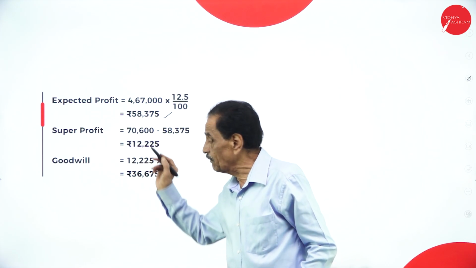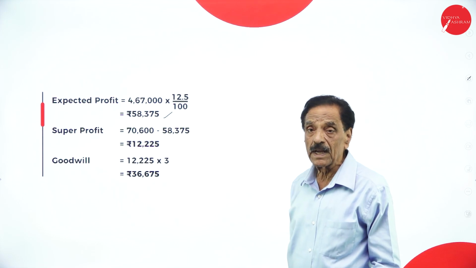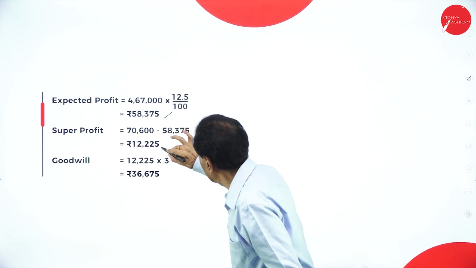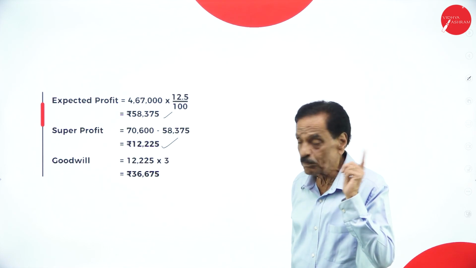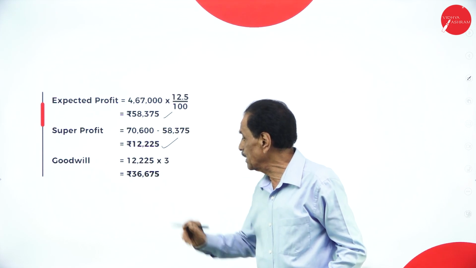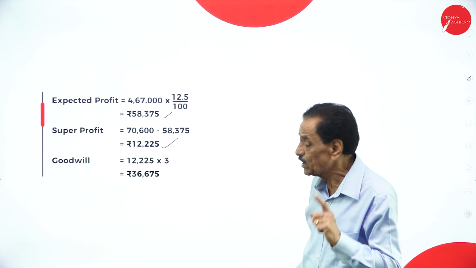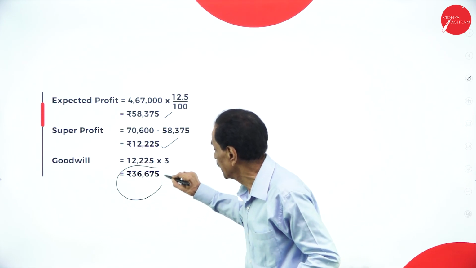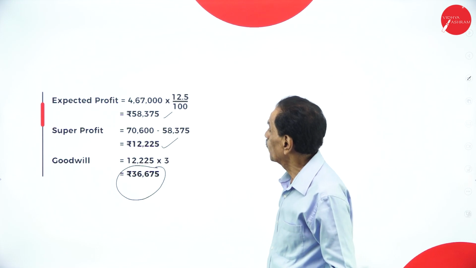Super profit is equal to actual profit minus normal rate of return. What's your actual profit? 70,600. Normal rate of return is 58,375. How much excess is there? 12,225, which is considered as super profit. Goodwill: how many times do they ask? 3 times. 12,225 into 3 becomes 36,675. This is the value of the goodwill. Hope you understand. We move on to the next problem.